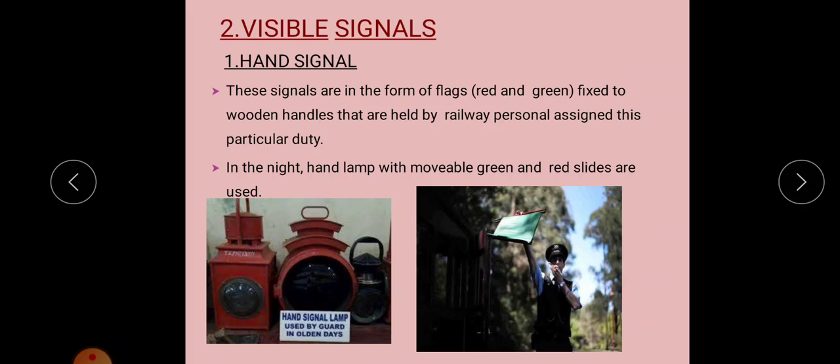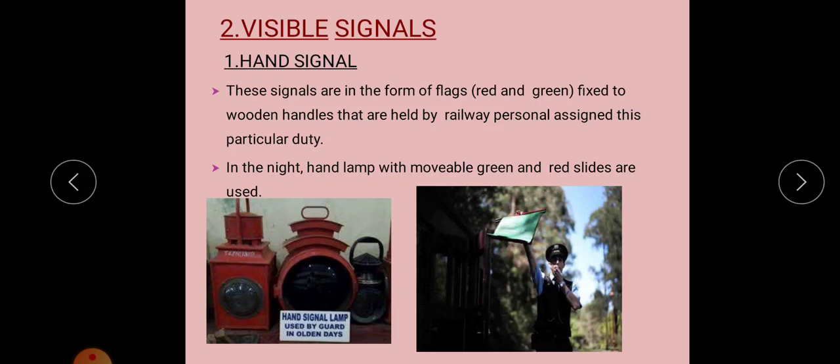Next is the visible signal. This is very familiar to you. First one is the hand signal. A hand signal is in the form of flags, in red color or green color, fixed to wooden handles, and these are held by railway personnel assigned that particular duty. That is, the railway station master or some other person handles these flags, and will show green to indicate proceed and red to indicate stop. So that is the hand signal.